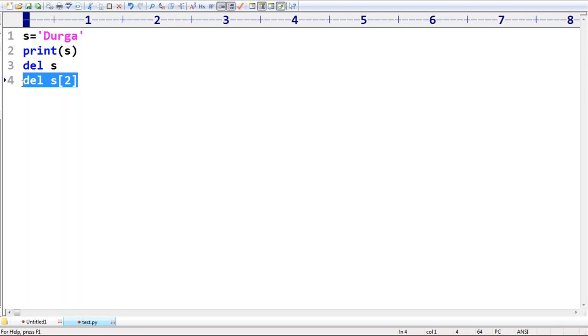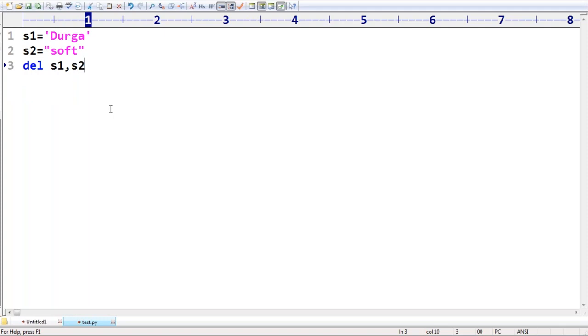Okay, that's all. Next, some people may ask, sir, s1 is equal to Durga and s2 is equal to soft. Assume that. How many objects are available? Two objects. Is it possible to use del of s1, s2? I want to delete both s1 and s2. Is it possible or not?